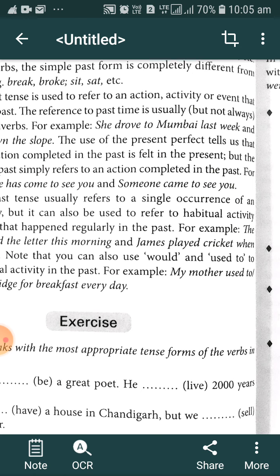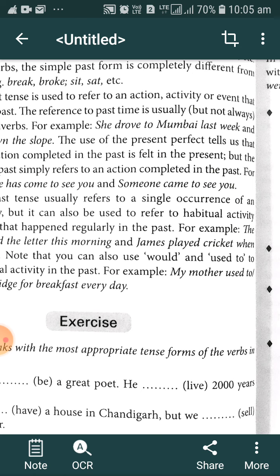Understand? So this is the main difference. In both the simple past tense and the present perfect tense, the action has been completed. The action is completed in both sentences. When the action is complete, we denote it with either simple past tense or present perfect tense. The main difference is there when we are interested in the effect of that past action at the present moment,